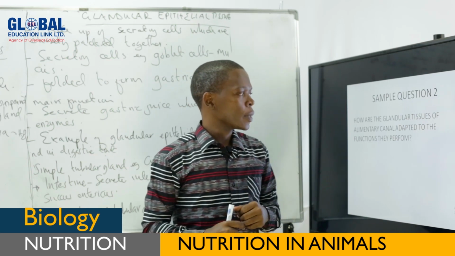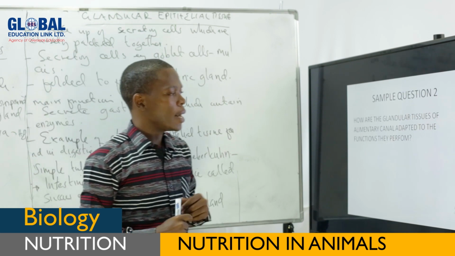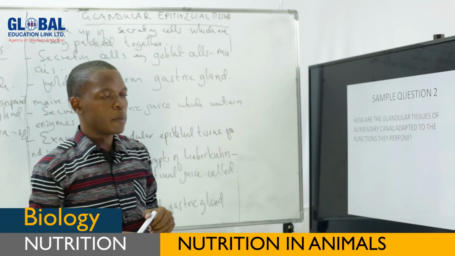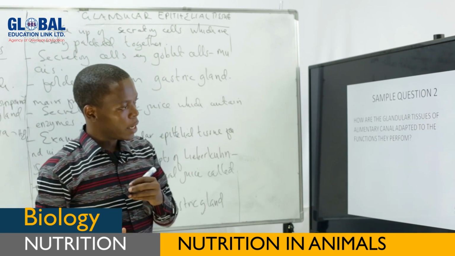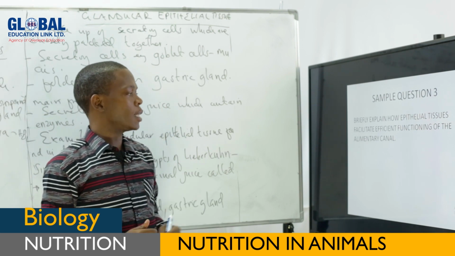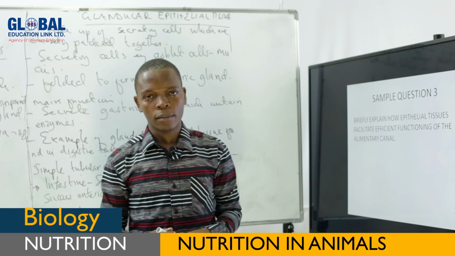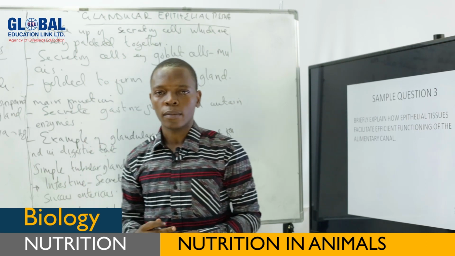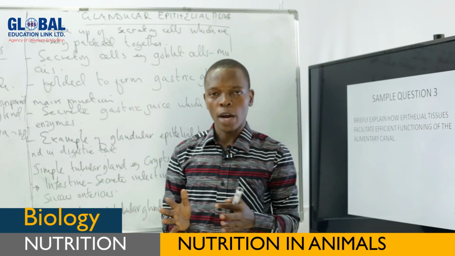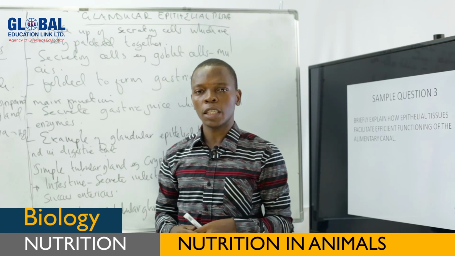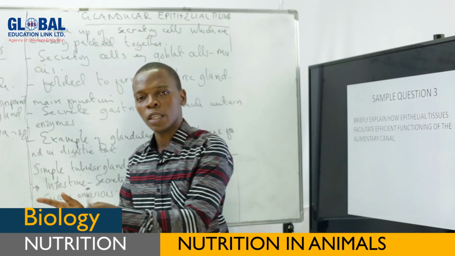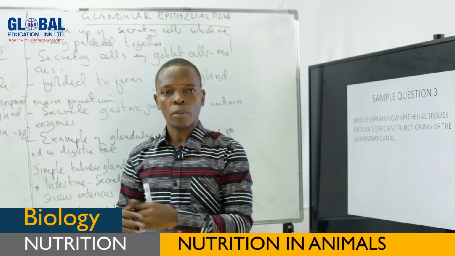Okay, let us see another sample question that you may be asked from the concept of epithelial tissue, and this is: briefly explain how the epithelial tissues facilitate efficient functioning of the alimentary canal. Yes, epithelial tissues, we have those which are found in the digestive tract, we have those which are found in other parts of the body.